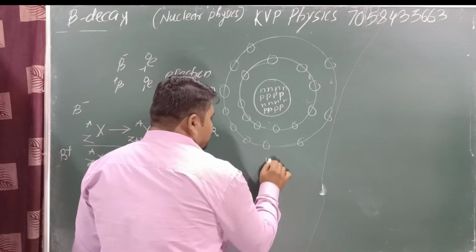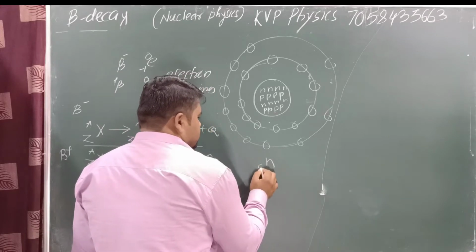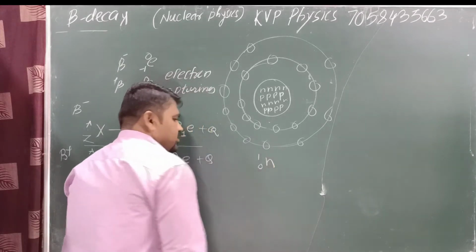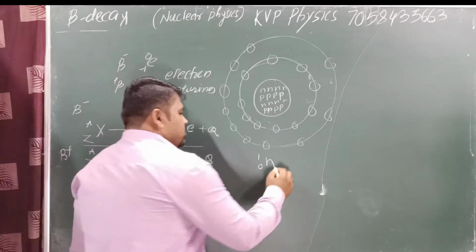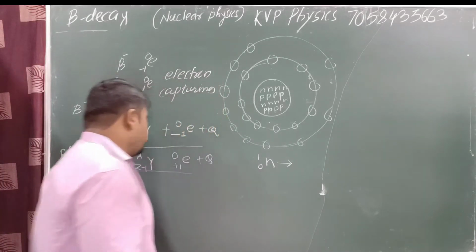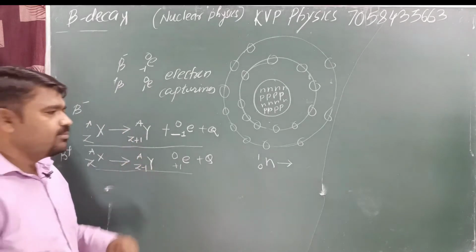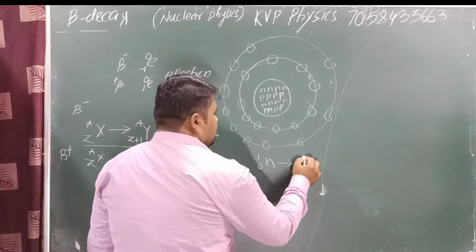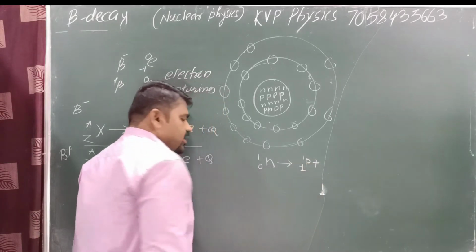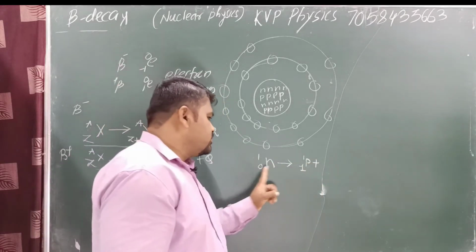We know that a neutron has charge 0 and mass 1. It is converted into a proton, so the atomic number is increased by 1. The mass number is 1, and again we need to conserve this quantity.